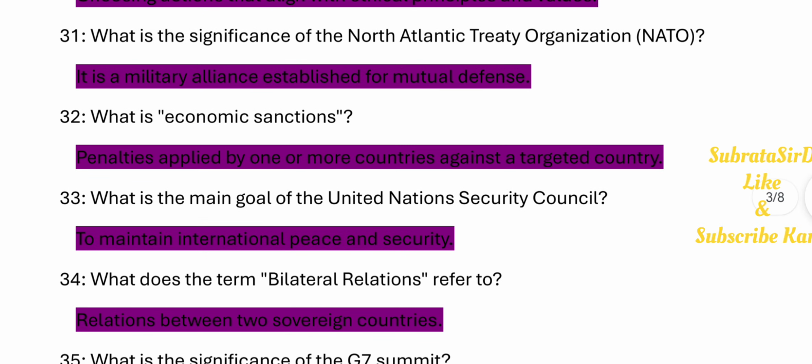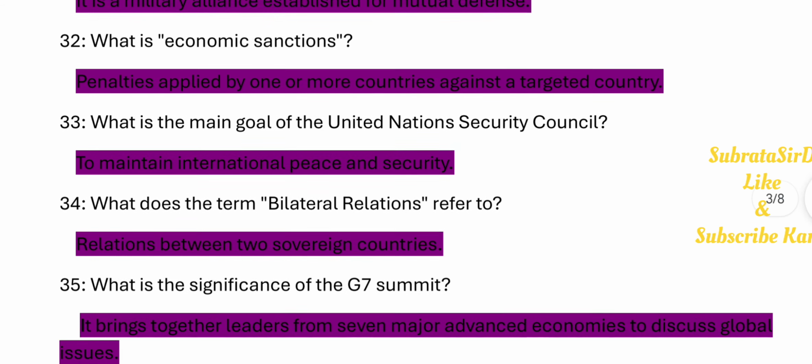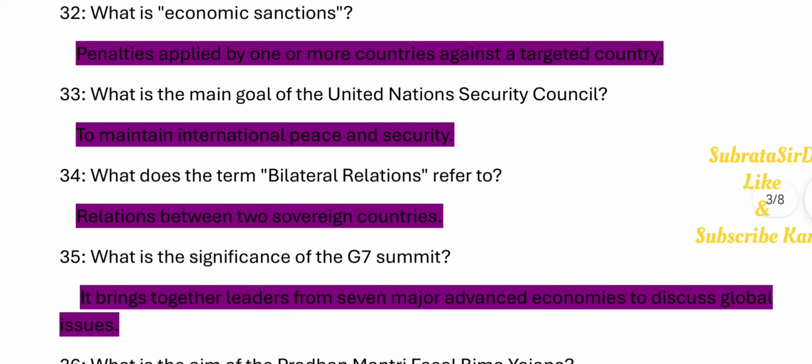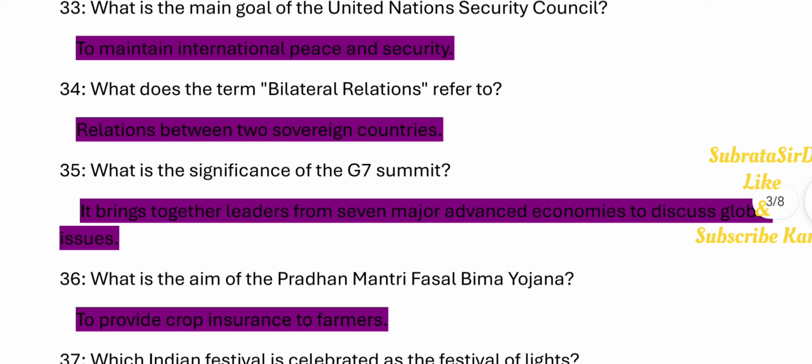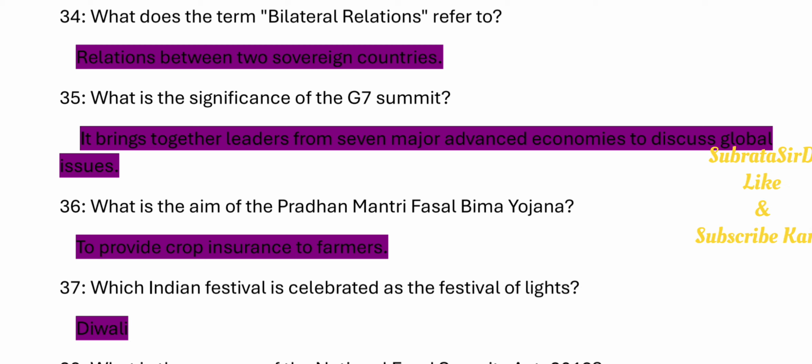32. What are economic sanctions? Penalties applied by one or more countries against a targeted country. 33. What is the main goal of the United Nations Security Council? To maintain international peace and security. 34. What does the term bilateral relations refer to? Relations between two sovereign countries. 35. What is the significance of the G7 summit? It brings together leaders from 7 major advanced economies to discuss global issues.